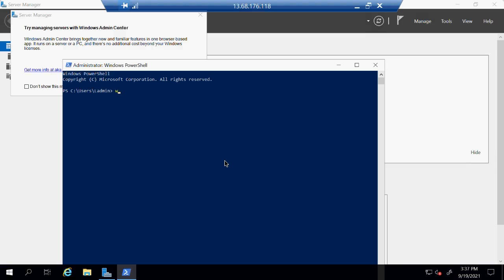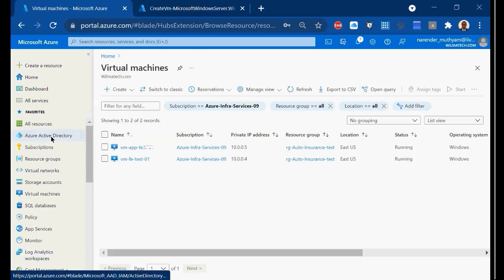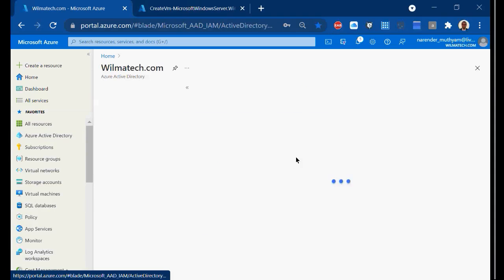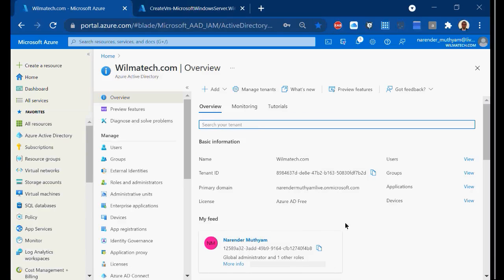If you ask who am I, it is LAdmin, local administrator. Instead of local administrator, you should log in as a developer. If you have a domain in your company, if you have a DC, and this VM is joined to that DC, then you can use your domain credentials. You can use the developer credential. Otherwise, you can use a local account. Did I answer your question?